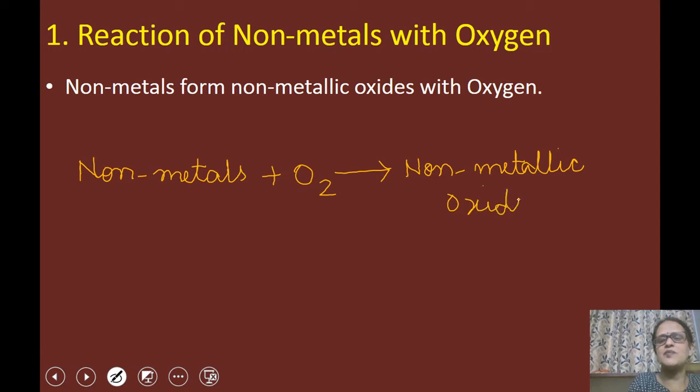So this is a very important point. You have to keep in your mind that non-metals react with oxygen and form non-metallic oxides. So I have written a general statement here.